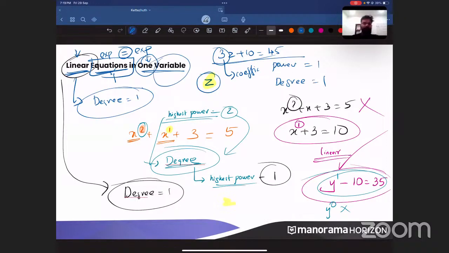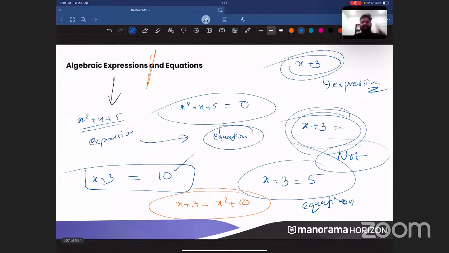One variable. Now, in all the equations that we have written here, is the variable count only equal to 1, or are there multiple variables? Can you guys check for multiple variables? Did we write any equation today which has more than one variable? Just look at this page, or the previous page also. More than one variable means, did I use x, y, z together, or x and y together?